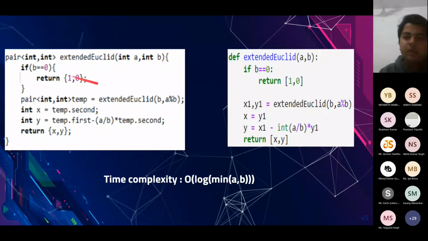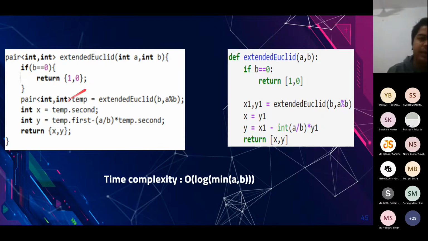So here we have code for it. I think Python code is easier to understand. The base case is when b is equal to 0, which is what I discussed as g comma 0. In that case we return 1 comma 0. In the general case, we are solving the same problem for smaller arguments. We are solving it for b comma a mod b, and we evaluate x1 comma y1 in this way, and then we use these two recursive relations in order to calculate the value of x and y, and we return x comma y.